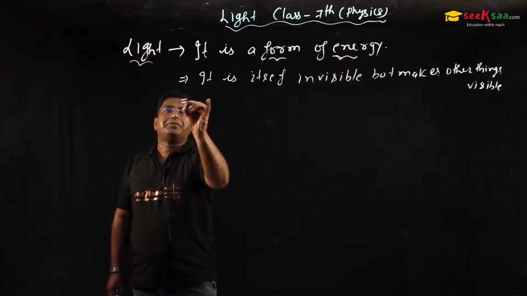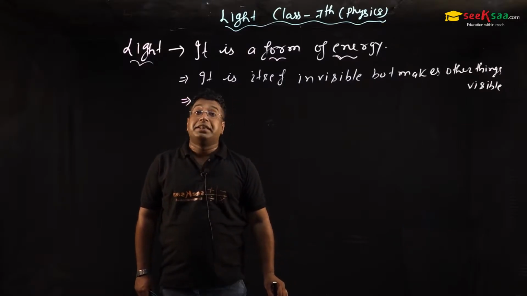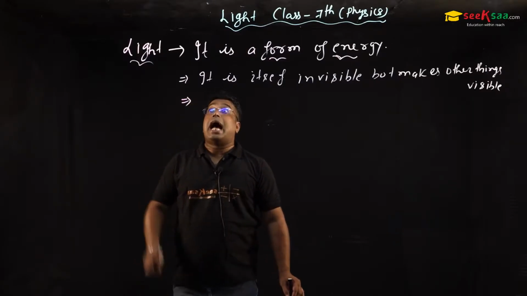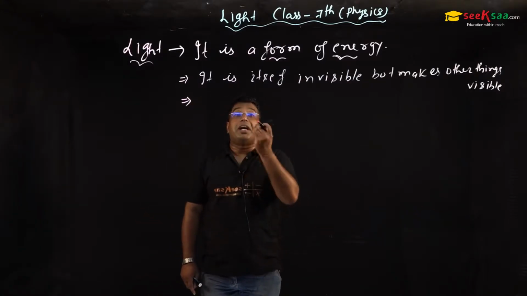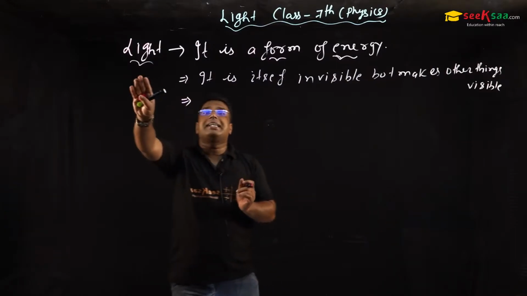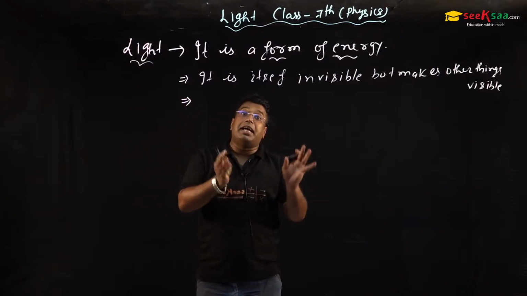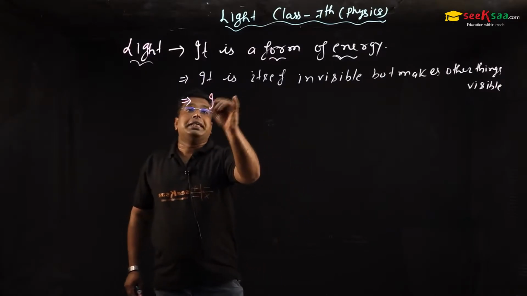Next point, sir, light can travel in vacuum but sound cannot travel in vacuum. I mean to say that sir, sound requires medium. I am speaking, you are listening. It means here air acts as a medium, but light can propagate without air. I mean to say that it can travel in vacuum also.